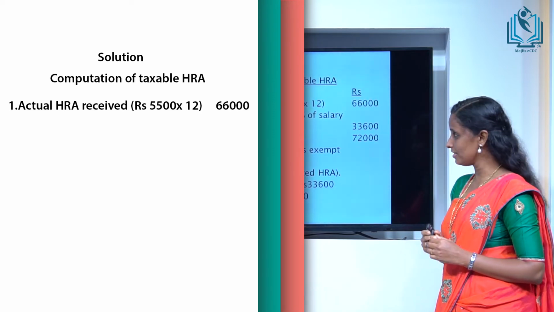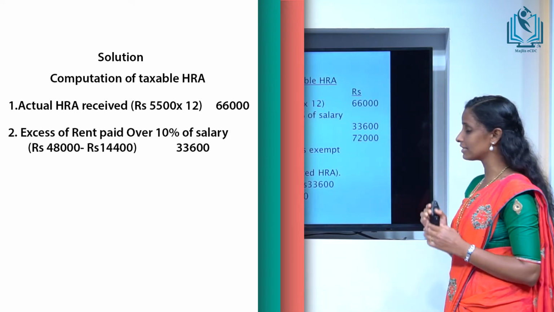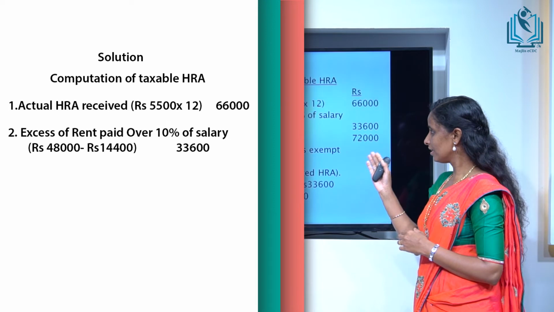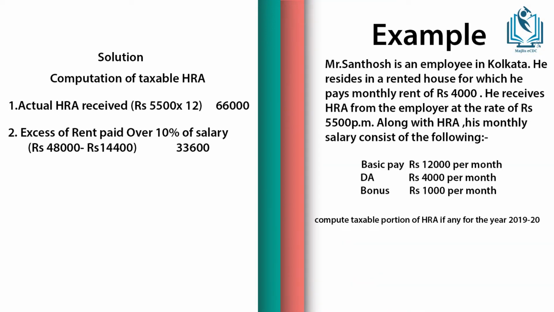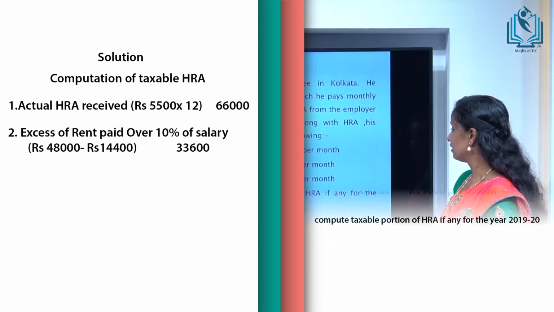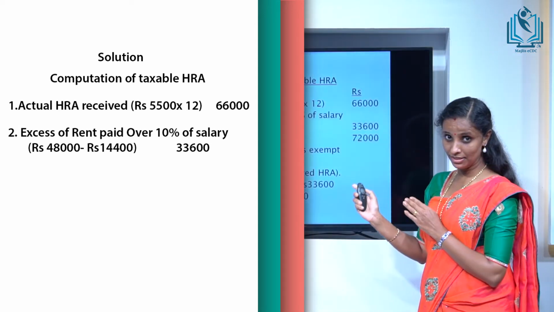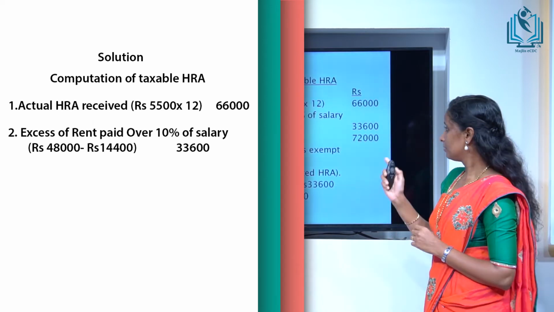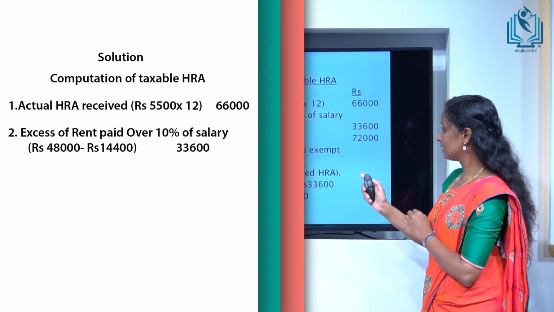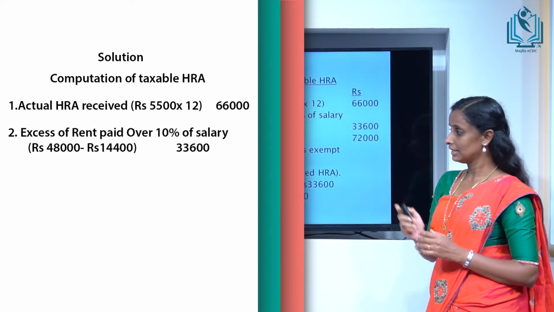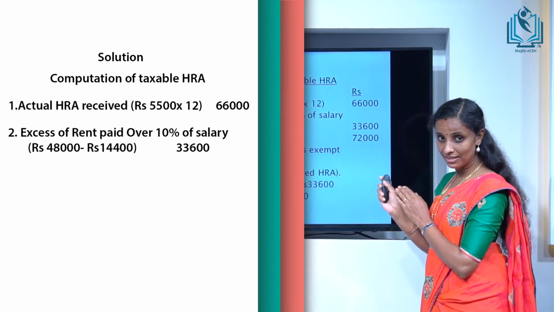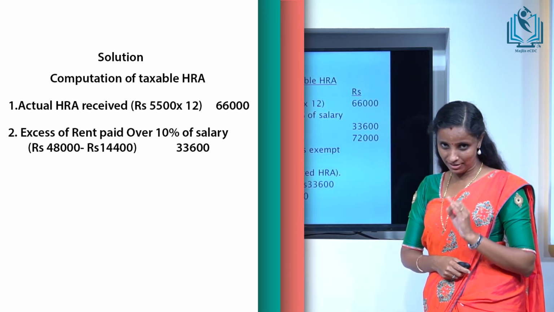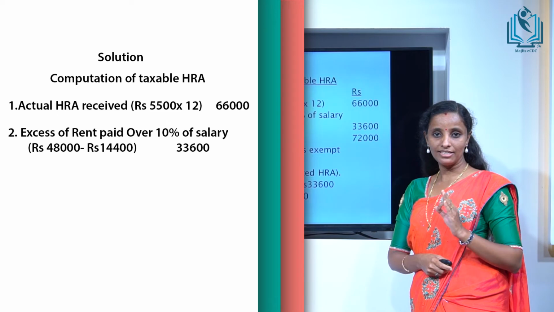And second criteria is excess of rent paid over 10% of salary, that is rent paid minus 10% of salary. Here rent paid is rupees 4,000 per month, so it will be converted into yearly. We will get 48,000 and from this 48,000 we will deduct 10% of salary. Salary includes, as we already discussed, basic pay, DA as per terms of employment and commission as a fixed percentage.